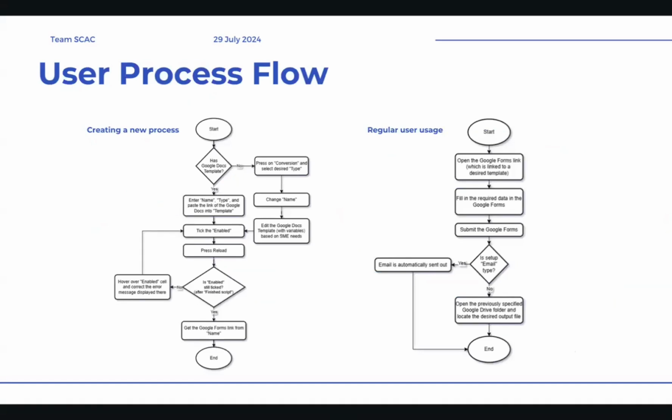For the user process flow, when a user creates a new process, the system will check whether a Google Docs template exists, and it will go through a conversion selection types. After that, it will be the validation process by user pressing the reload in the system. And if validation is successful, then the system will create a Google Form link for users to fill in the inputs.